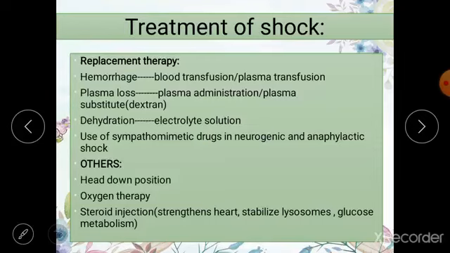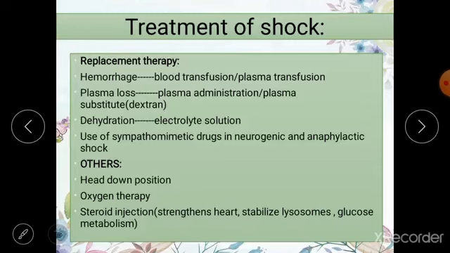The treatment of shock depends upon the type of shock. So, for example, in hypovolemic shock, which is due to hemorrhage, you are going to transfuse blood, because the best replacement for blood loss is blood transfusion. So, if there is a person who has experienced blood loss, you are going to transfuse blood. But if blood is not available, then you have to transfuse plasma or plasma replacements such as dextran solutions. And if a person is dehydrated, you have to provide electrolyte solutions. These are fluids with electrolytes like sodium and potassium.